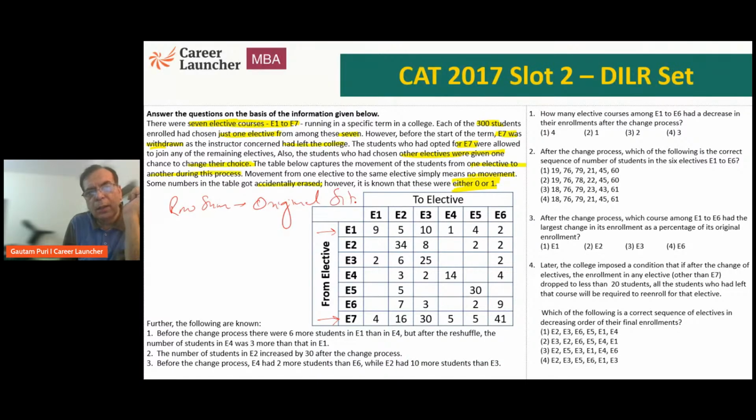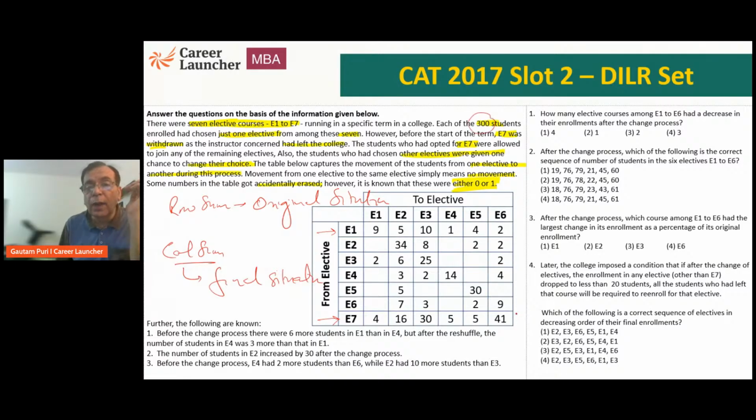So if I say row sum is the original situation. This is a situation in which E7 was there. And what is the column sum? The sum of the column is the final situation or final number of students in each elective. Because if you look at this column does not have E7, the column has only E1 to E6. So this is my final situation.